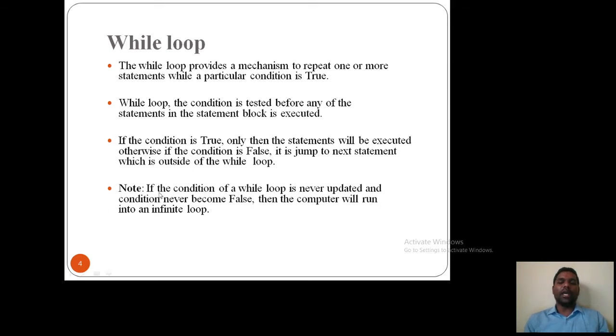Note: if the condition of the while loop is never updated and never becomes false, then the computer will run into an infinite loop. That means the condition stays true and does not become false, so that loop will be iterated n number of times. We can call it an infinite loop. The loop will not get terminated. We will see that example in the practical session.